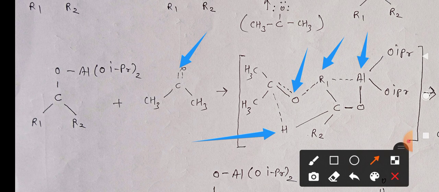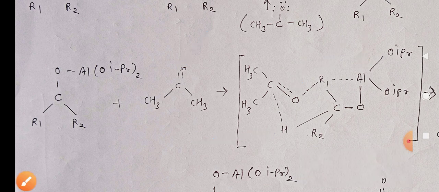The carbon of acetone, via hydrogen, gets bonded with the carbon of that alcohol, the carbon from R1CR2 that was present initially in the alcohol. In such a way, carbon-hydrogen and hydrogen-carbon bond formation takes place to form the transition state.